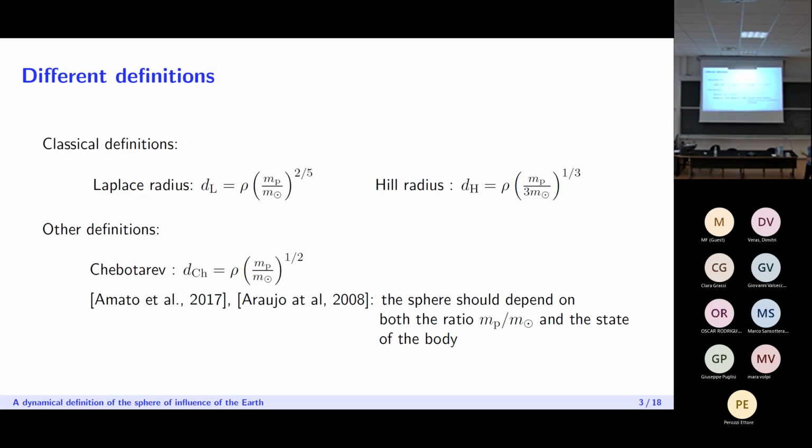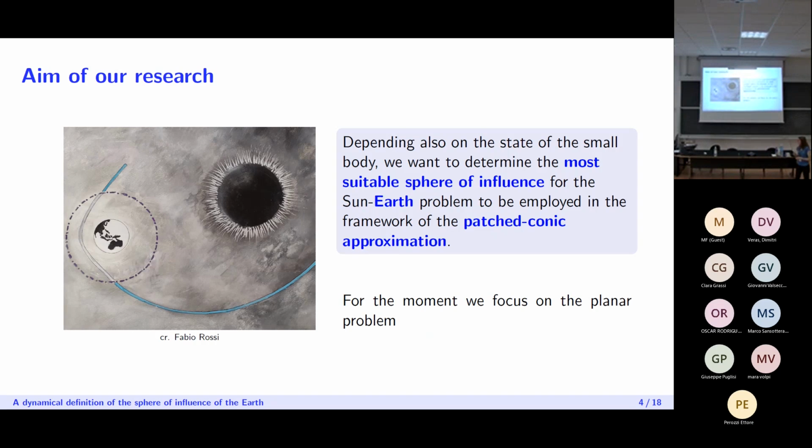And also another less known definition is that given by Chebotarev, and again, we have the dependence on the same two quantities. However, more recent studies have proposed that actually the sphere of influence of the planet should depend also on the small body having the encounter with the planet, not just on the planet itself. So this is basically where we start from. We wanted to find the most suitable definition of the sphere of influence to be applied to the Sun-Earth problem, and in particular, the best one to be applied to the patched conics approximation.